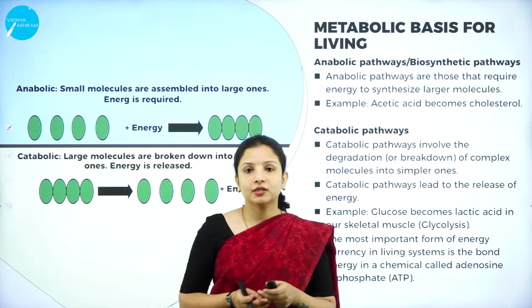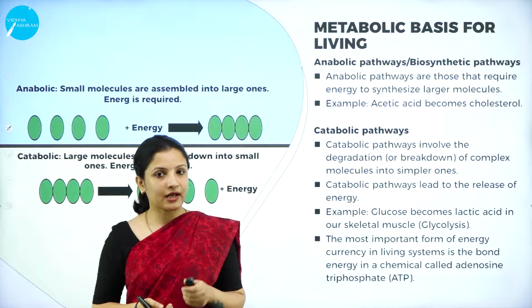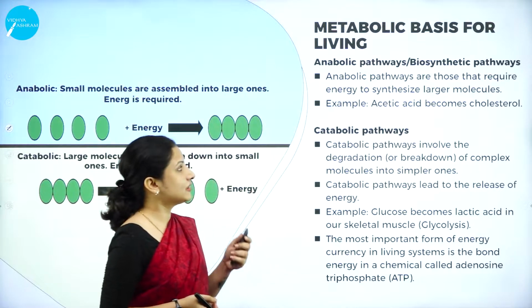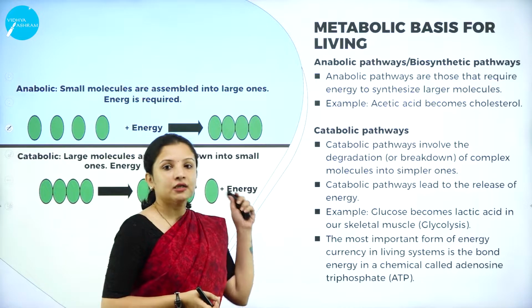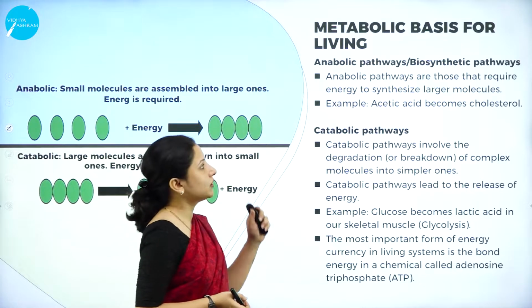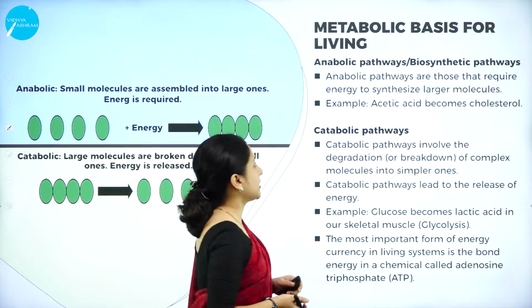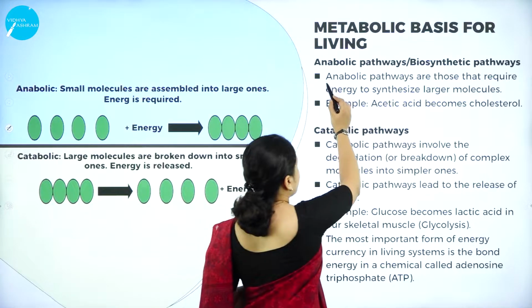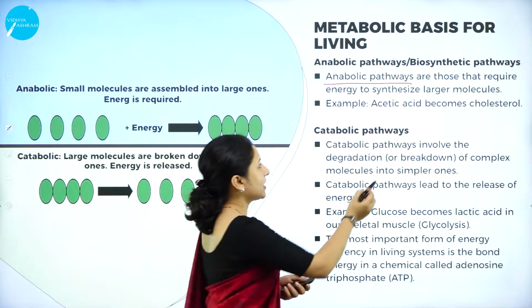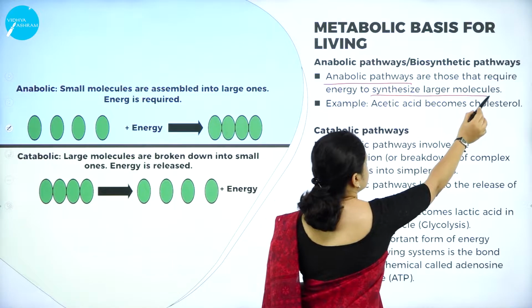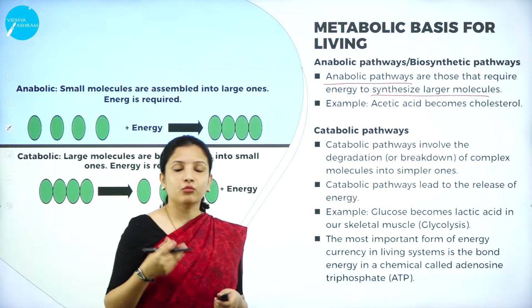And as I told you earlier, metabolic pathways are of two types. One is called the anabolic pathway and the other is the catabolic pathway. The anabolic pathway is also called the biosynthetic pathway. Anabolic pathways require energy to synthesize large molecules, in the form of ATPs.